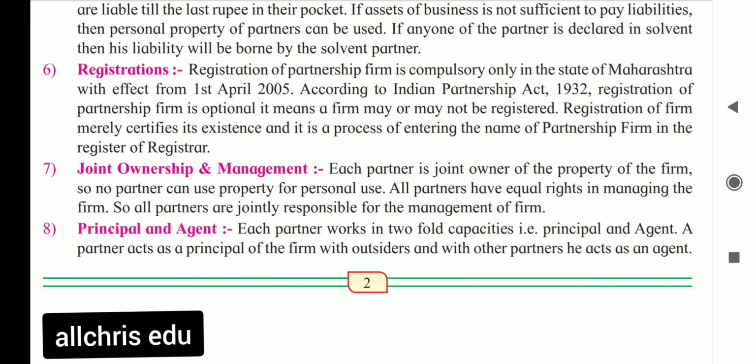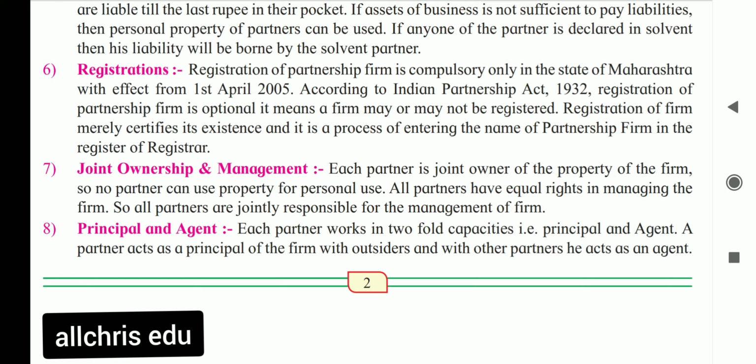It says that all partners have the right to manage, to govern, to administer or to take part in the day-to-day business of the partnership. It is up to the partners whether all of them want to do the business together or sometimes any one of them can come and do the management or the administration.